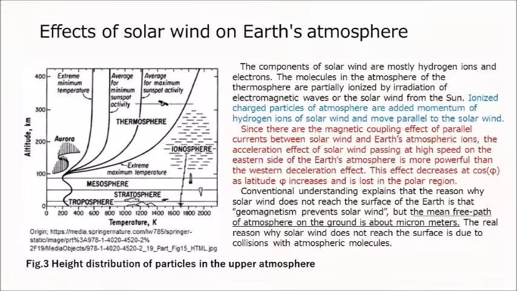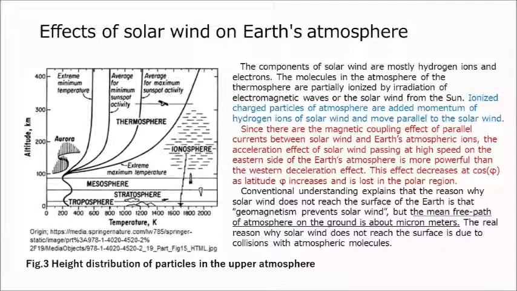The components of solar wind are mostly hydrogen ions and electrons. The molecules in the atmosphere of the thermosphere are partially ionized by irradiation of electromagnetic waves or the solar wind from the Sun. Ionized charged particles of the atmosphere add momentum of hydrogen ions of solar wind and move parallel to the solar wind. Since there is the magnetic coupling effect of parallel currents between solar wind and Earth's atmospheric ions, the acceleration effect of solar wind passing at high speed on the eastern side of the Earth's atmosphere is more powerful than the western deceleration effect. Thus, solar wind can explain why the atmosphere orbits the Earth faster.